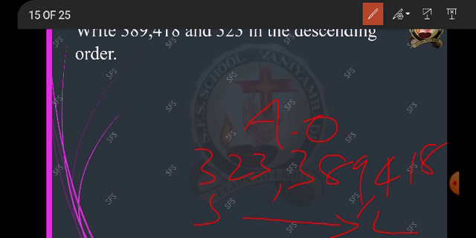Take for example, write ascending and descending order for these values. When you find the ascending order, you can write the descending order. How? Tell me, children. You have found what is the smaller value and what is the larger value, so the vice versa.